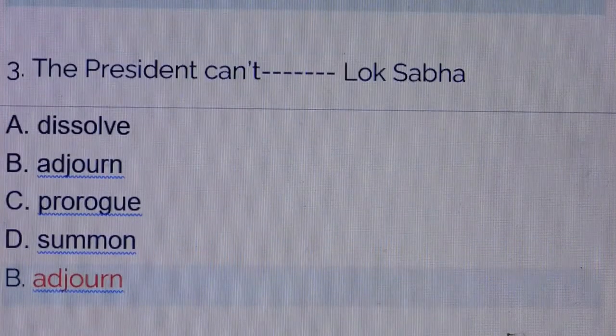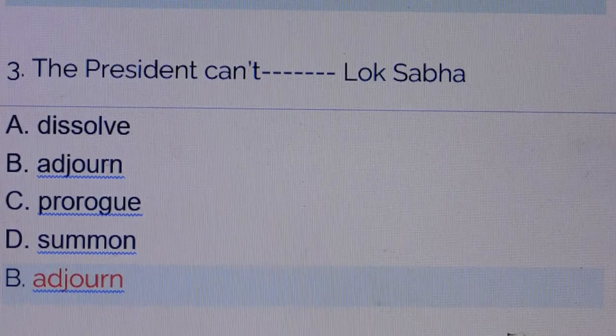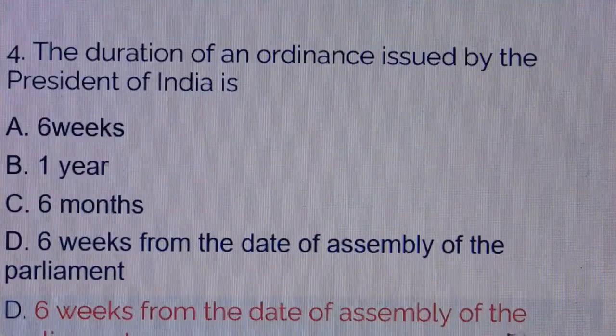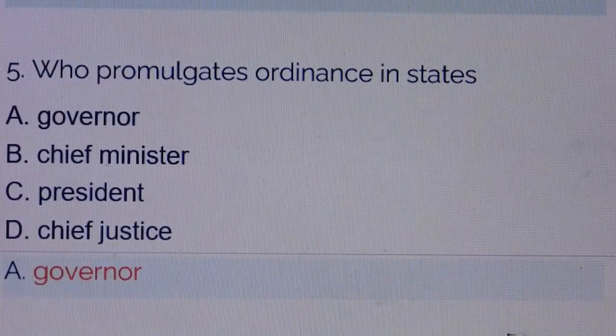Question number 3. The President can't dissolve Lok Sabha. Answer is option number B, adjourn. Question number 4. The duration of an ordinance issued by the President of India is. Answer is option number D, 6 weeks from the date of assembly of the Parliament. Question number 5. Who promulgates ordinance in states? Answer is option number A, Governor.